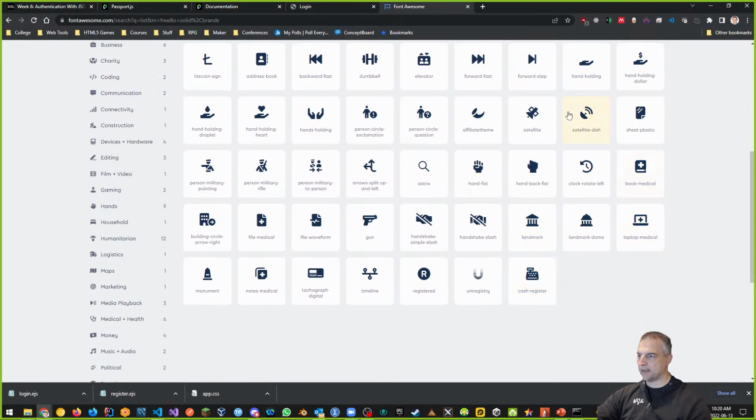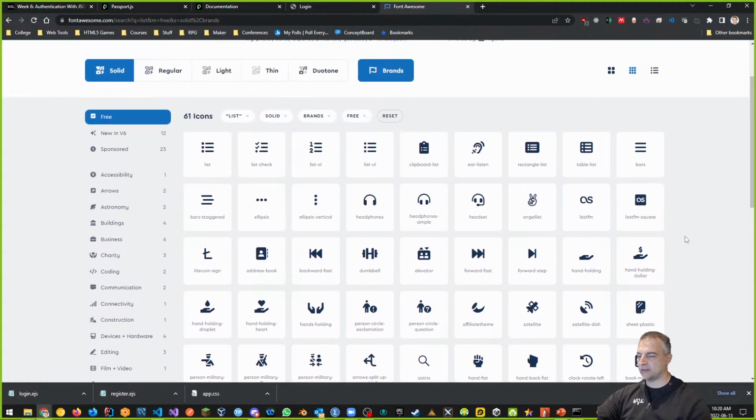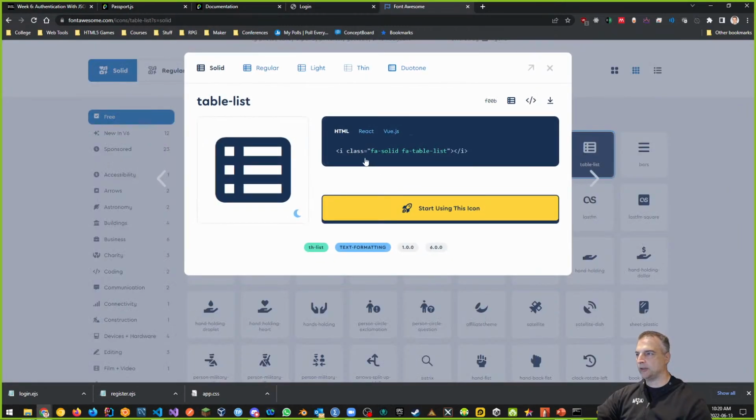So we might find something that makes sense. And I recommend whenever you get an icon that it makes sense to what we want. Movie itself looks like there's something to look at, like a movie. Here, a list might be something that we want to look at that is something different. Maybe we'll do something that looks like this. So kind of a table list is what I'm going to use. Okay. So table list, FA solid, FA table list. I'm just going to use this thing.